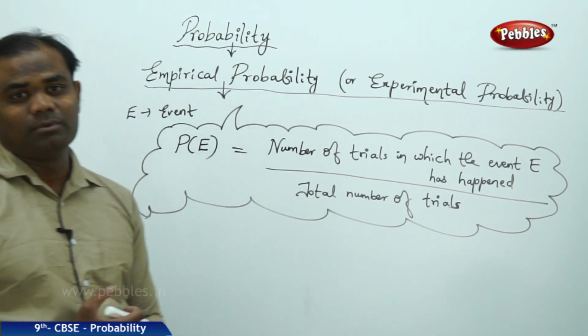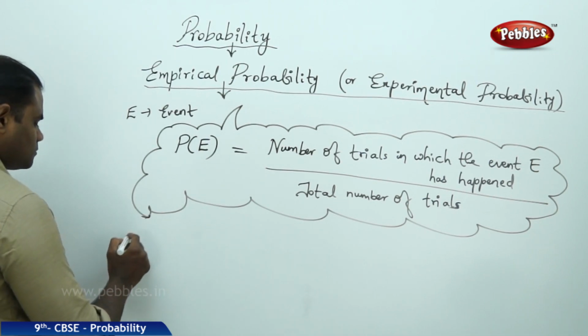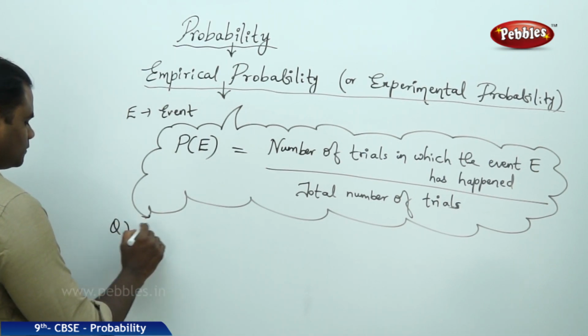Let's take an example problem to understand this.